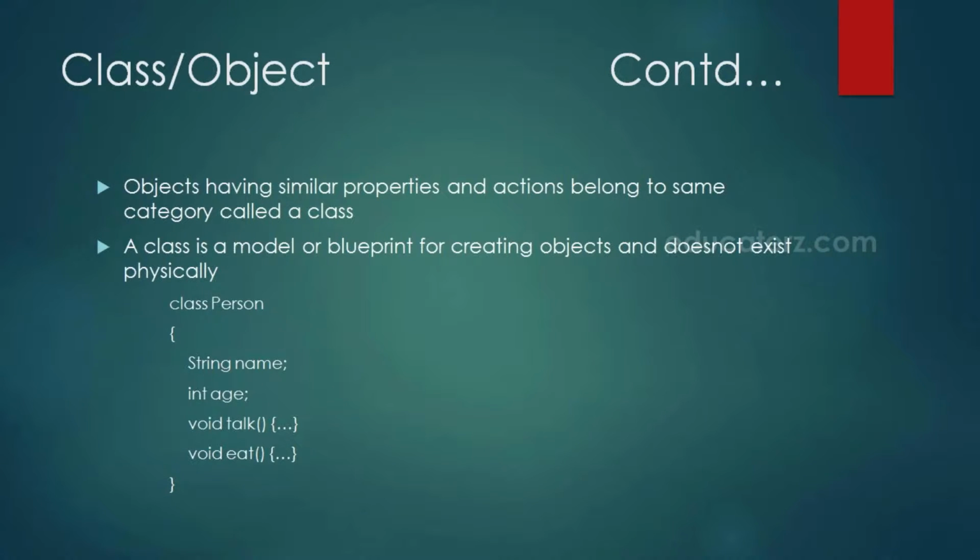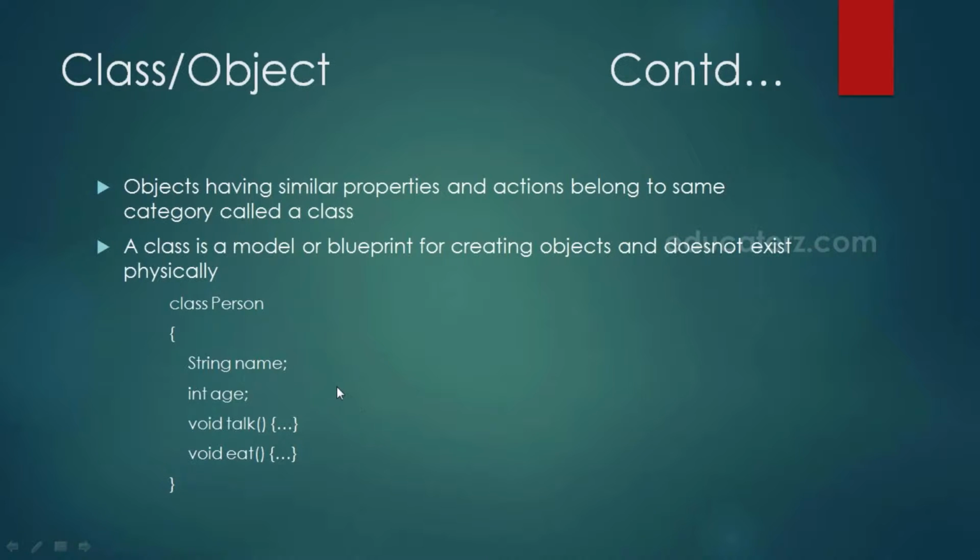So how do we create classes and objects in Java? For that, a class is created by using a keyword called class. A class describes the properties and actions performed by its objects. So we write these properties, that is variables, and actions, that is methods, in the class in this way. When we observe this code, we can see that the person class has two variables and two methods.